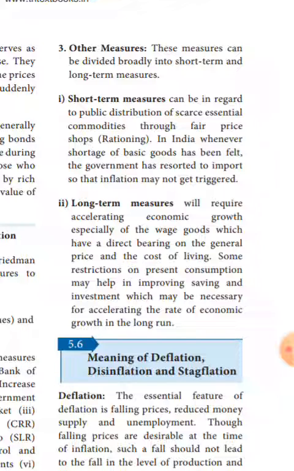Short-term measures: public distribution of scarce essential commodities, important goods through fair price shops, that is rationing, that is very essential. Whenever there is shortage of basic goods, government has to import and distribute, at that time we can control the inflation.